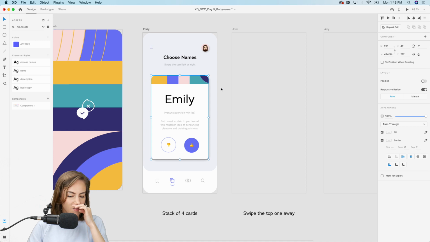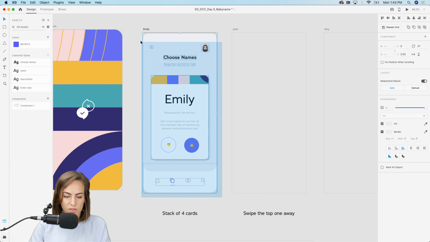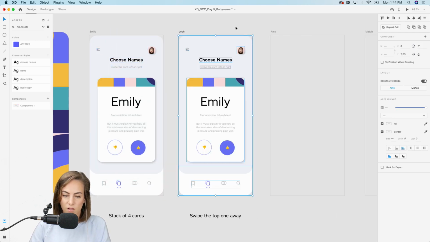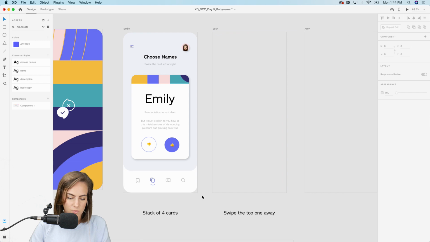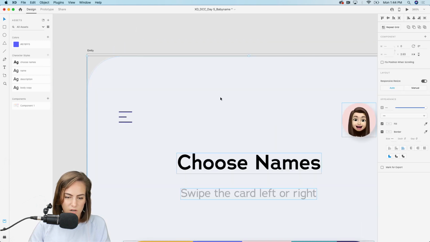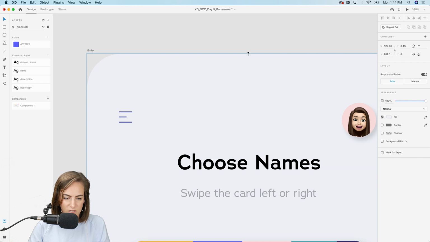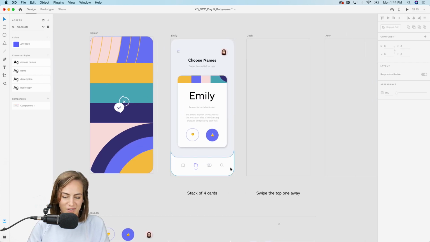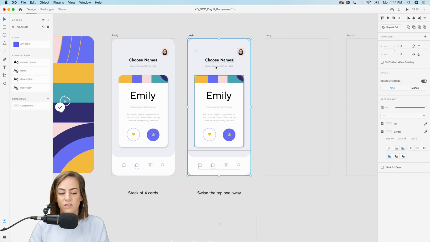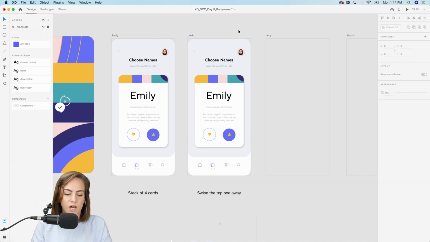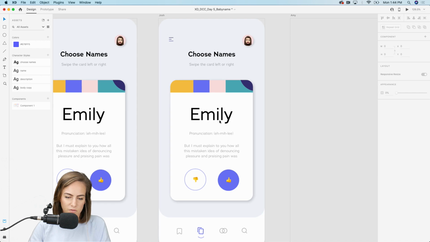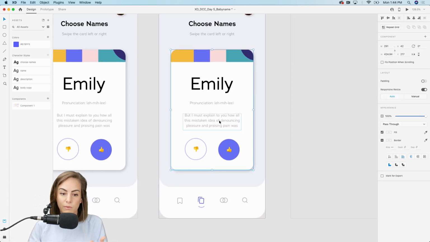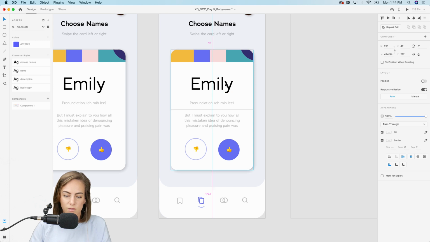All right. Now, from this screen to the next, we want to copy everything and then paste it all on the next. Actually, we've got a little bit that is not up to the very top. Okay. Now let's copy all of this, paste it on the next artboard. And I want the cards to not just like swipe left and right, but I also want them to kind of tilt a little bit. So all we have to do is just, let's say we like the name Emily. So we'll bring that to the right.